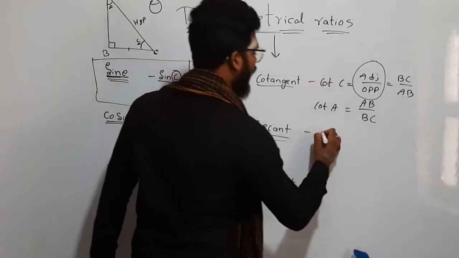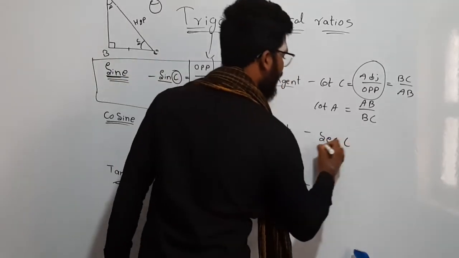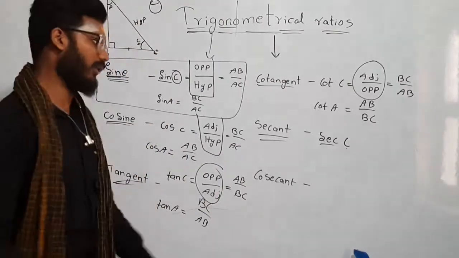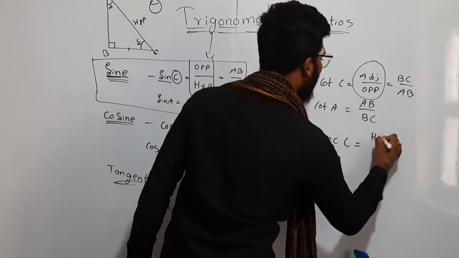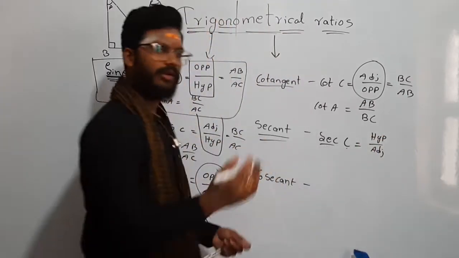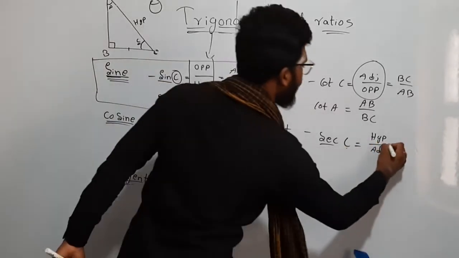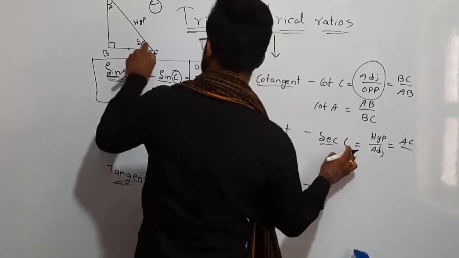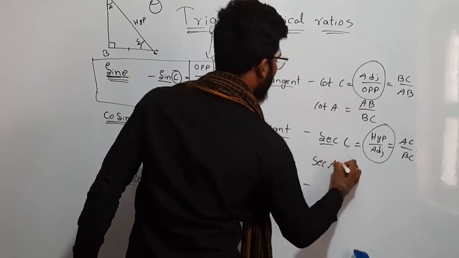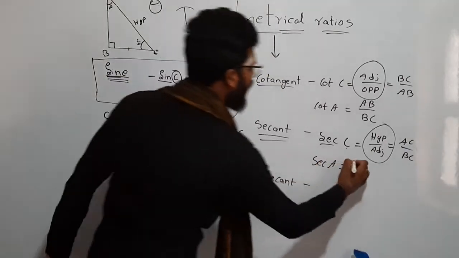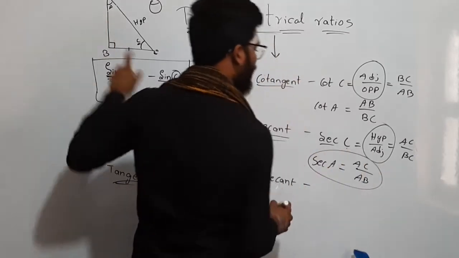Next, secant, we write it as sec, but we read it as secant only. Secant C, you have to read it as secant only. So sec is the hypotenuse by the adjacent side: the hypotenuse by the side adjacent to theta. For this triangle, for C, the hypotenuse is AC and the adjacent side is BC. So this is secant C. Secant A means for A, the hypotenuse is AC and the adjacent side is AB, right? AC by AB. This is secant A.